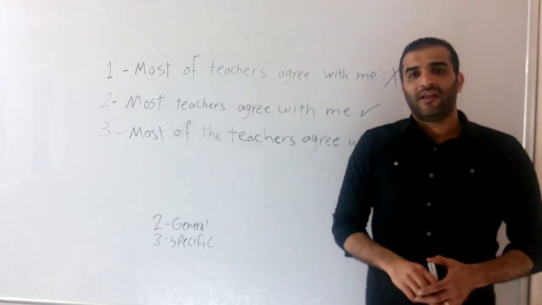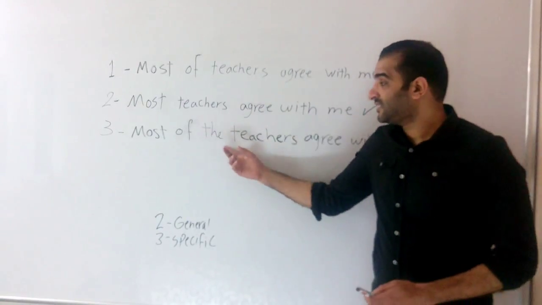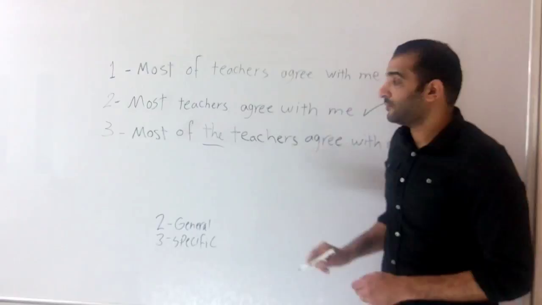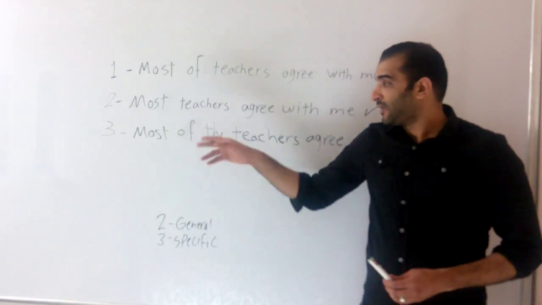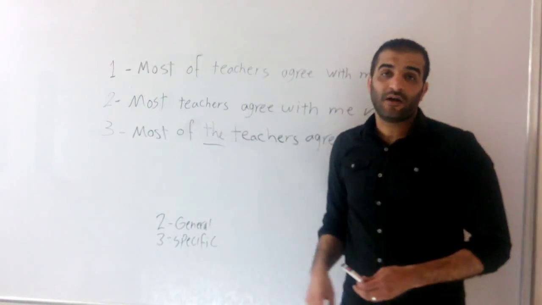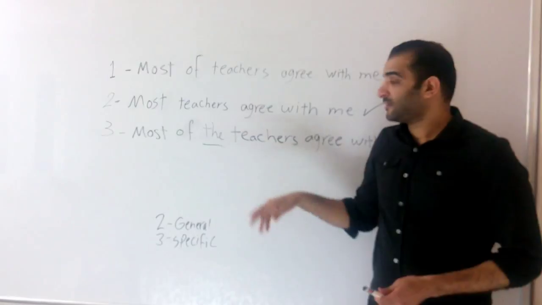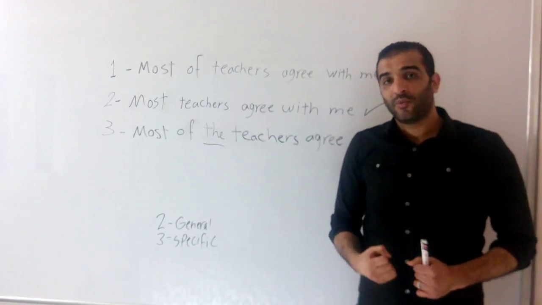How did I realize that? It's very clear because of the definite article "the" in example number 3. Here I used the definite article, and here I don't have it. We have many cases to use the definite article "the", but today we'll speak only about one.